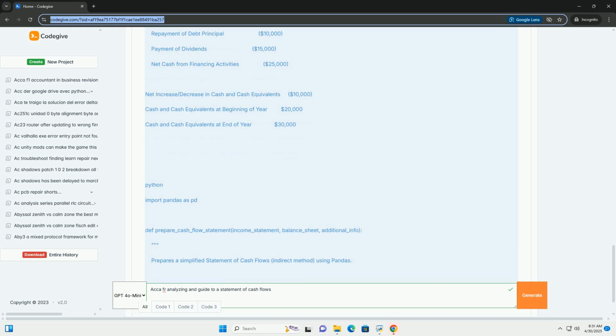Debt coverage ratios: the SCF can be used to calculate debt coverage ratios, such as the cash flow to debt ratio, net cash flow from operating activities / total debt. This indicates the company's ability to repay its debt obligations from its operating cash flows. Debt service coverage ratio: net cash flow from operating activities plus interest expense plus taxes, / principal payments plus interest payments. This measures the company's ability to cover its debt service requirements.